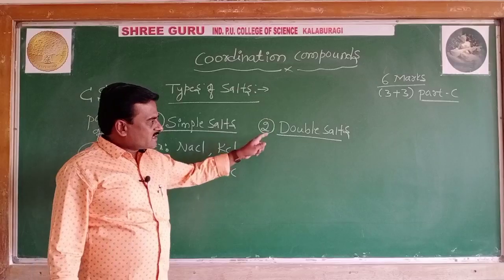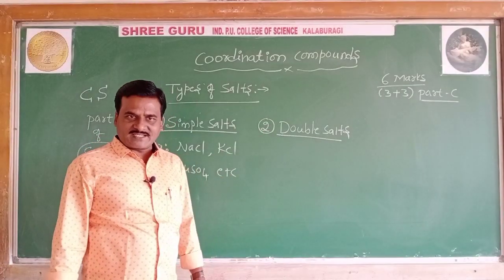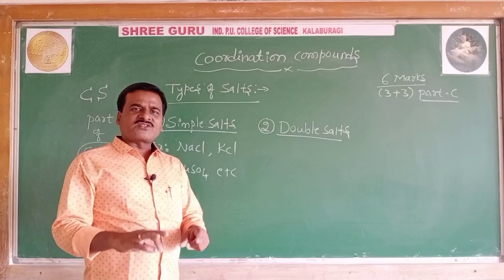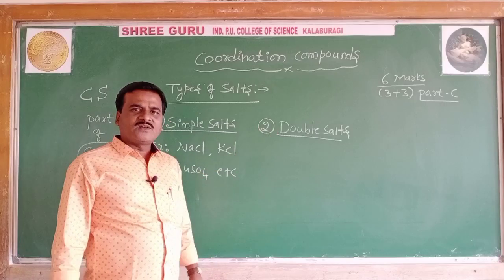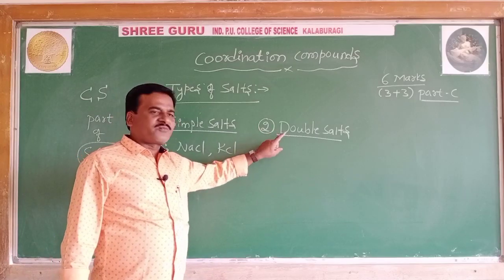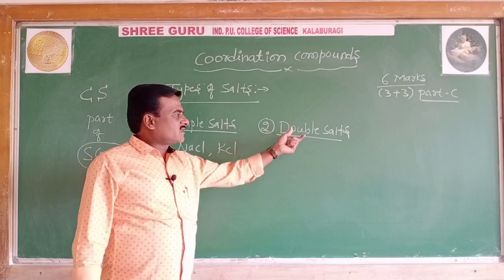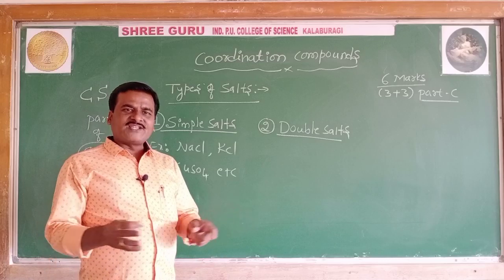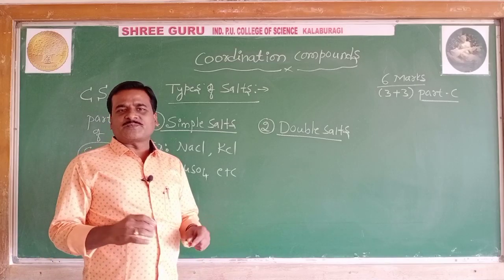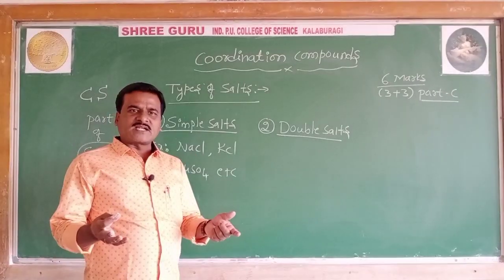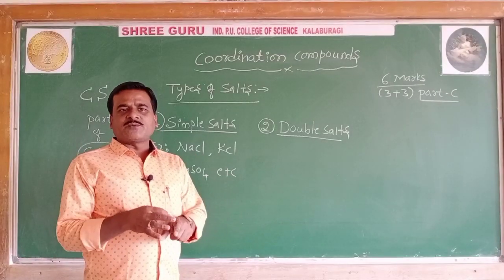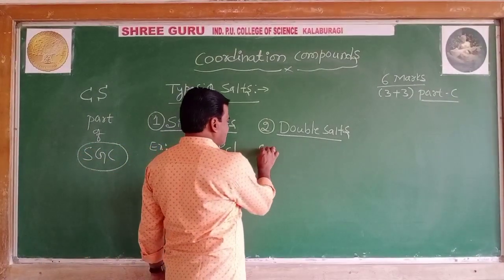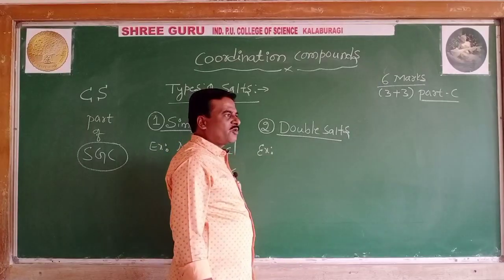Well, the word itself gives you an idea. Double salts are a mixture of more than one salt, a mixture of 2 or more salts. That type of salt is called a double salt, and these double salts are formed by the addition of equimolar proportions of 2 simple salts. When 2 simple salts in equimolar proportion are mixed, you get a double salt. Let's see the examples of double salt, which is potash alum.